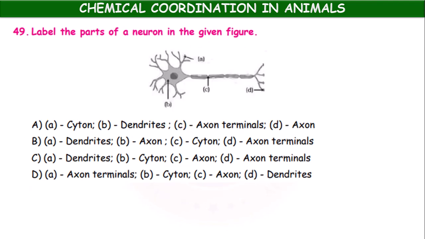Okay, next label the parts once again. Parts of neuron in the given figure, A, B, C, D. So A, dendrites. B, cyton.